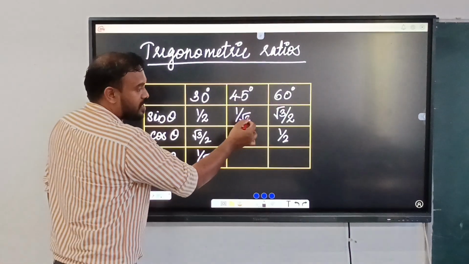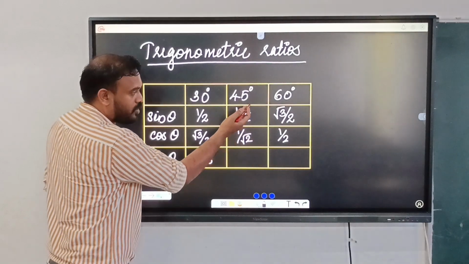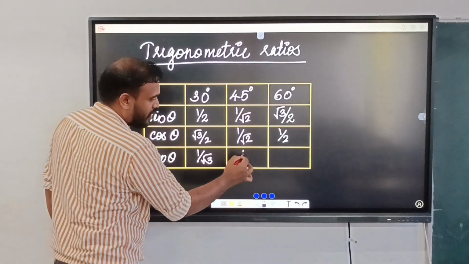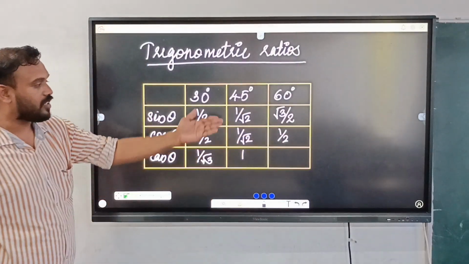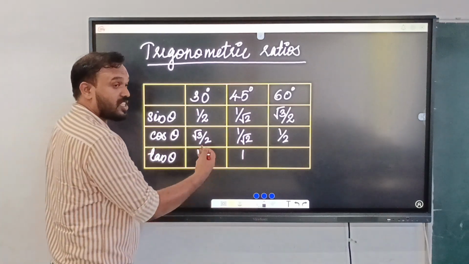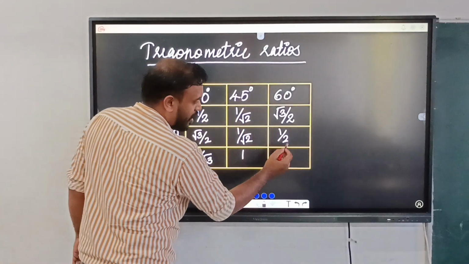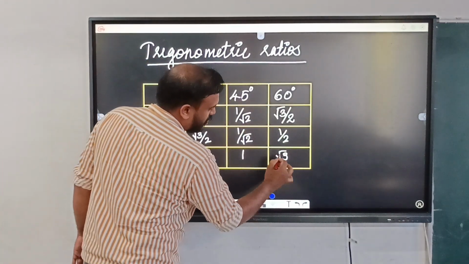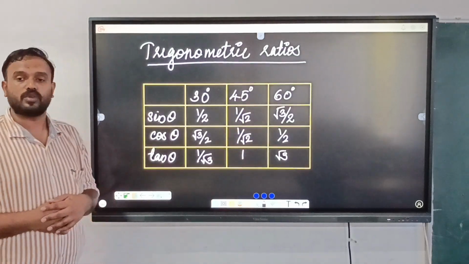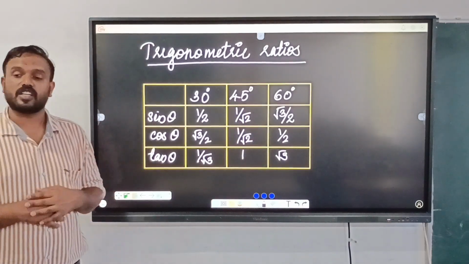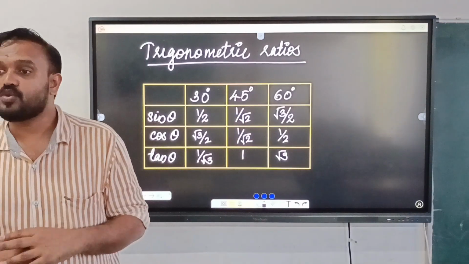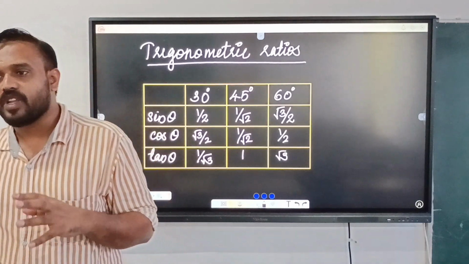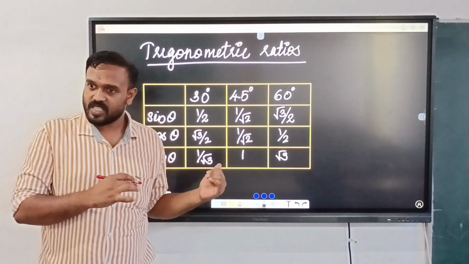Here also sin theta by cos theta, both numerator and denominator are the same, so we will get 1. Similarly, what is tan 60? If you divide, you will get root 3. So these are the trigonometric ratios that will be used here. So dear children, could you understand what we discussed?